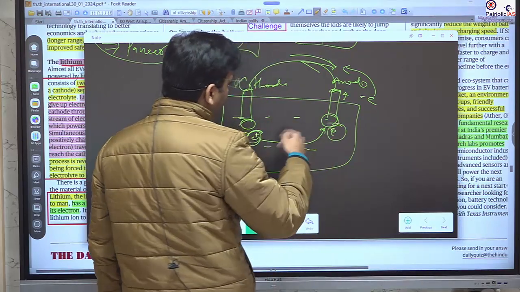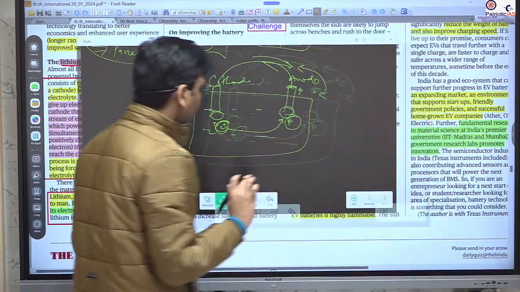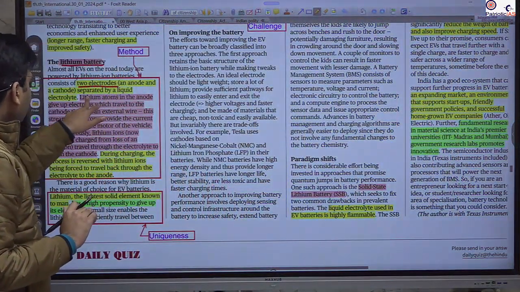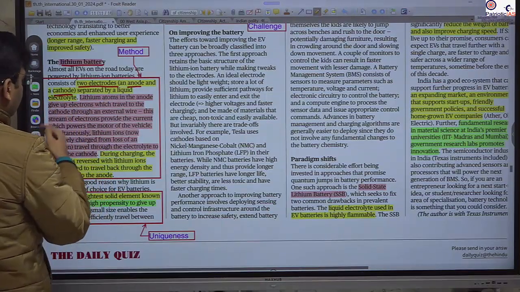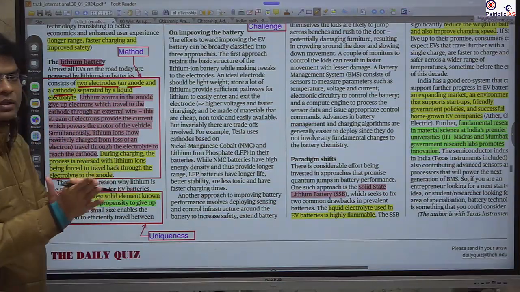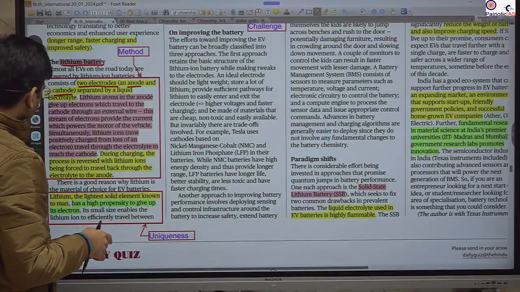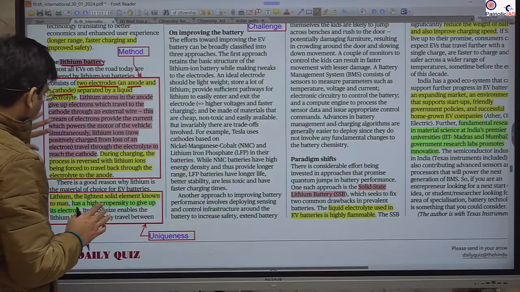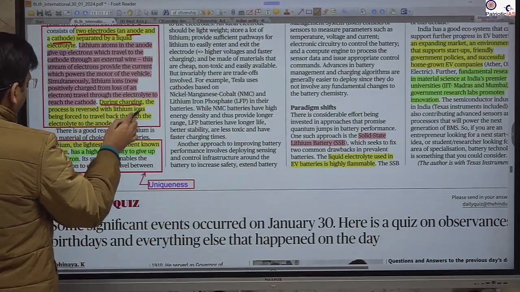This is the charging process, a simple demonstration of how this works. One is the anode, one is the cathode, and this is the liquid electrolyte, under which there will be recharging.